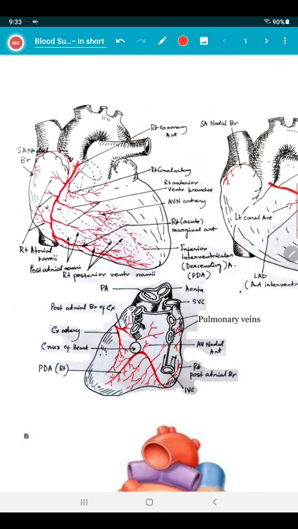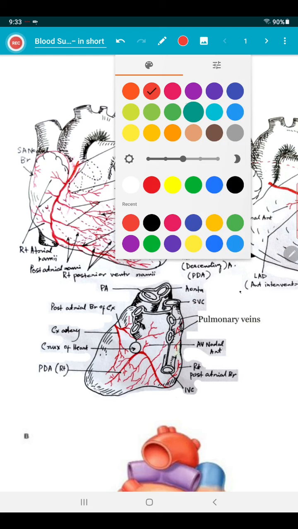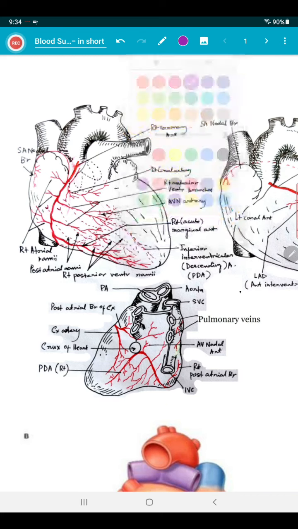This is the beginning of the right coronary artery. It arises from the anterior aortic sinus, or right coronary sinus in clinical parlance, of the ascending aorta, slightly below the supravalvar ridge. So this is the course of the right coronary artery. I am depicting it in a different color so that you can understand it better. So this is the right coronary artery.